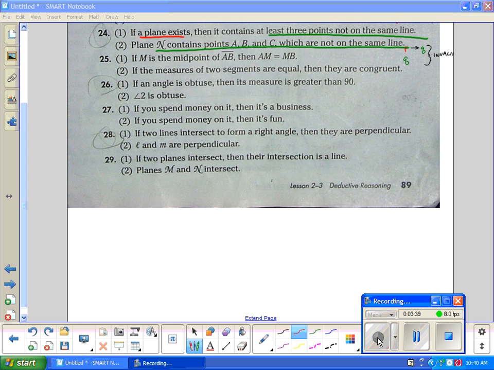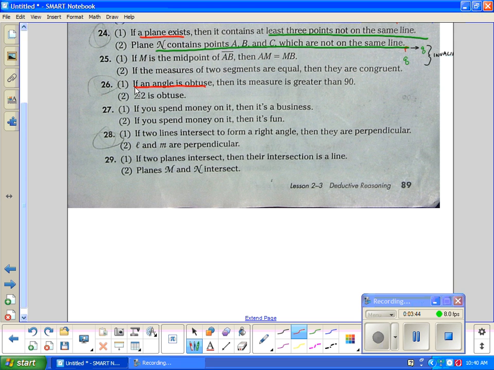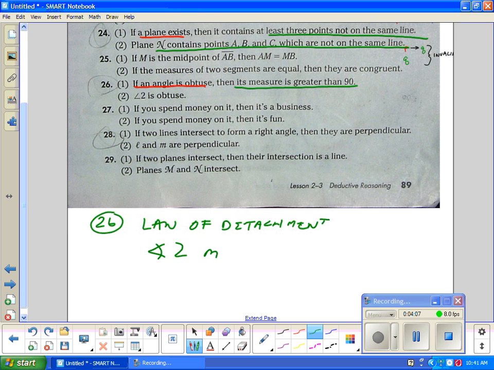Why don't we try 26? Just listen. All right, 26. If an angle is obtuse, that is my P. Then its measure is greater than 90. That is my Q. 2 is obtuse. That is P. So what's it lead to? Q. Guess what we know about this? This is valid. This is law of detachment 26. And what's our phrase? Angle 2's measure greater than 90 degrees. Boom. Angle 2 measure greater than 90.